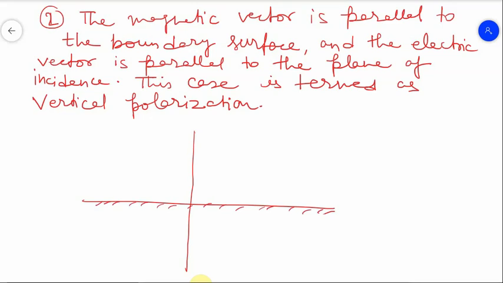The wave is incident. The angles are like this only, so this is your theta 1 and here theta 2.